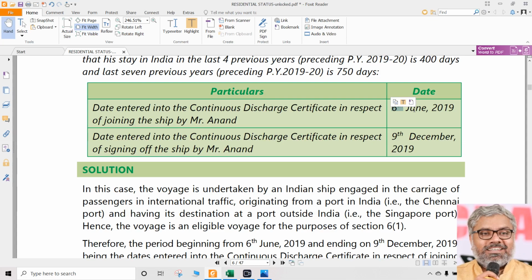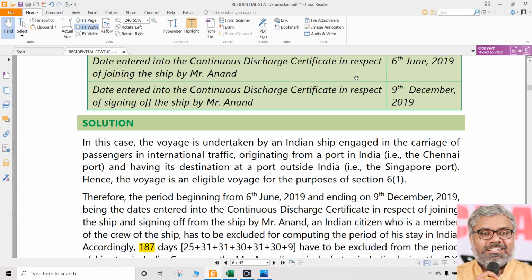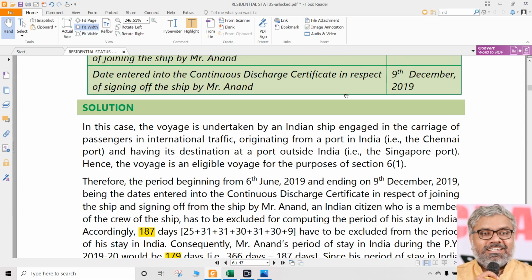So April has 30 days. In April he was in India only, not in the ship. May 31, June 5 days, because on the 6th day he was already in the ship, since he was entered in the continuous discharge certificate. June to December, where is he? We don't care. It doesn't matter. But when he came back to India, on the 9th he signed off, but he will be considered as being in India starting from the 10th of December.